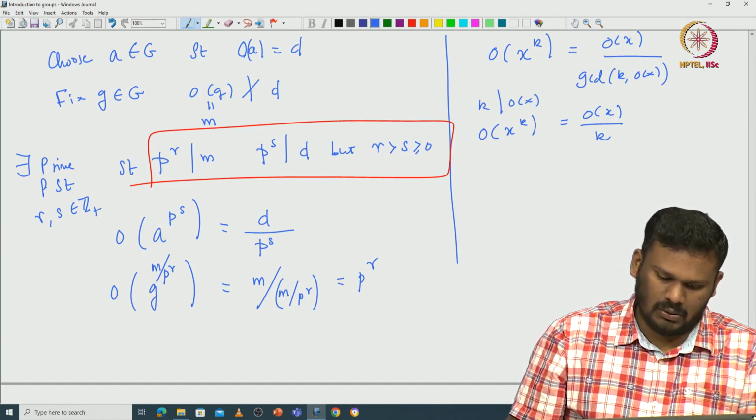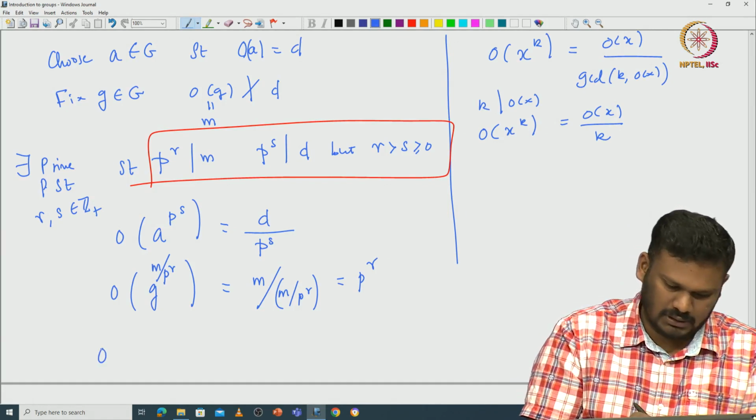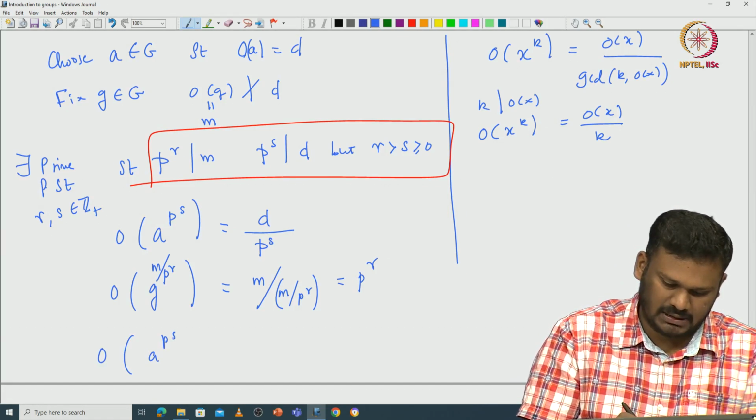Now look at the order of this element, a power p power s times g power M divided by p power r.